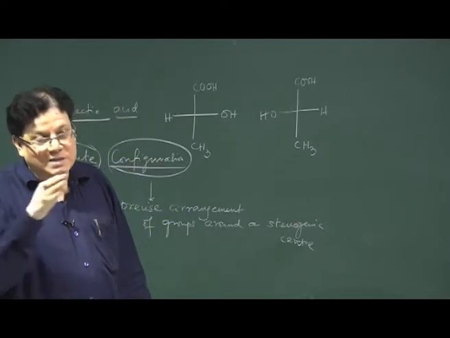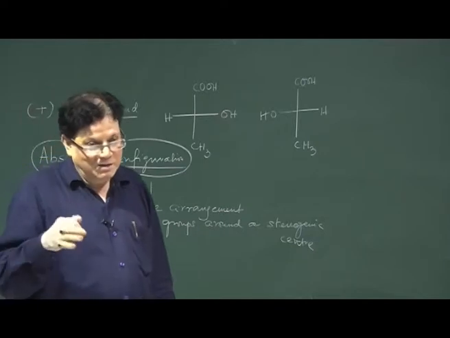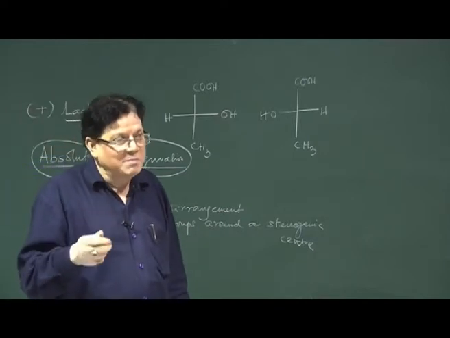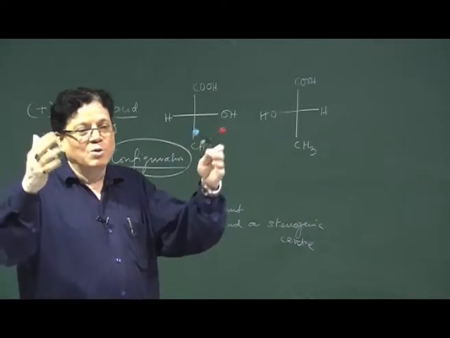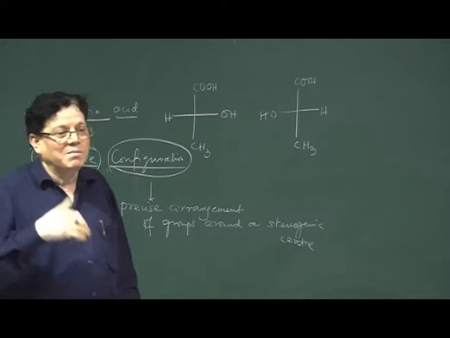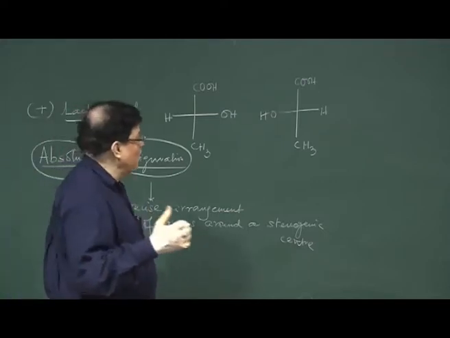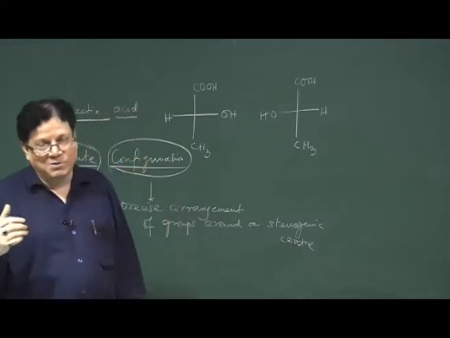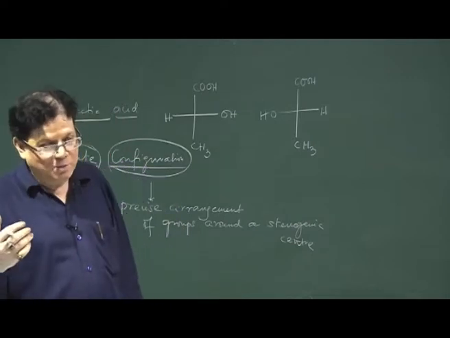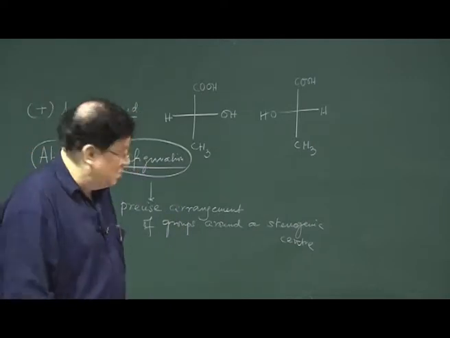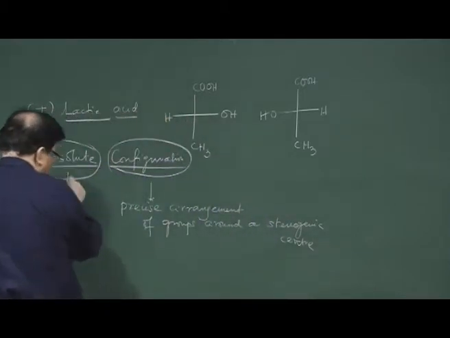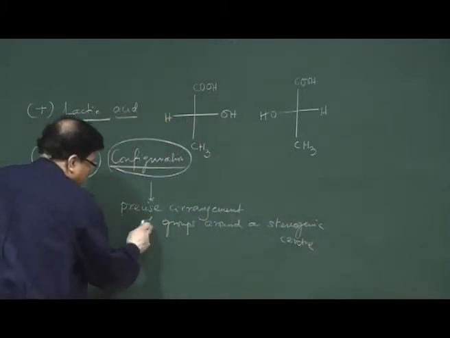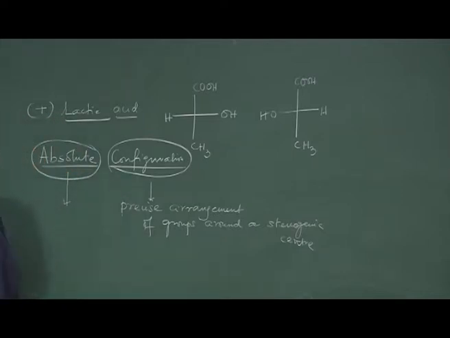That is the way to describe lactic acid, plus lactic acid. Okay. But that means it requires a lot of sentences, a lot of things, and if the molecule is more complicated, then you have to tell more and more about how to draw the structure of a chiral compound, or a stereoisomer. So, to solve that issue, absolute configuration is the precise arrangement of groups around a stereogenic center.